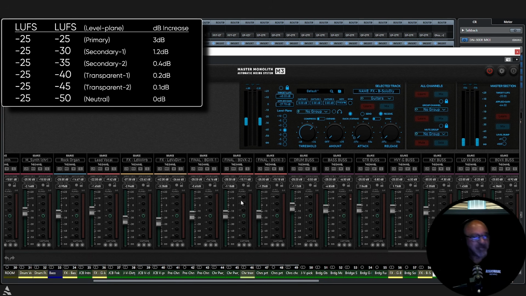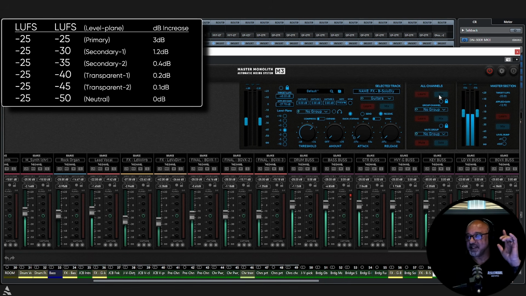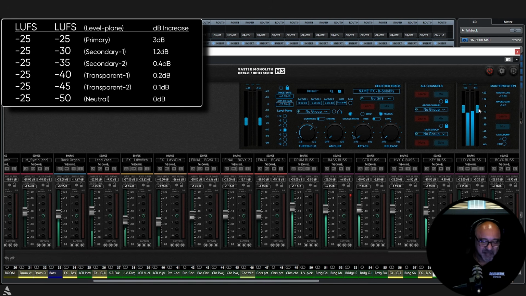All right. Now I will back up a little bit to show you how the buses made such a difference. I'll put these back to 0, and I'll play a little bit, just double clicking them. Okay, so turn this up. This is what the song sounded like before the buses. And we hit the buses. Nice. If we go back to the beginning, let's go all the way back.